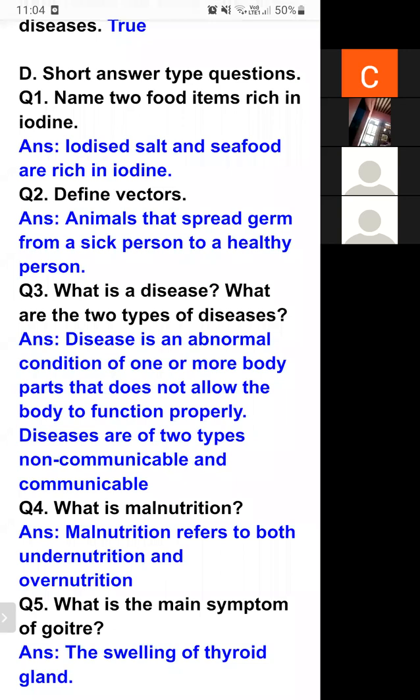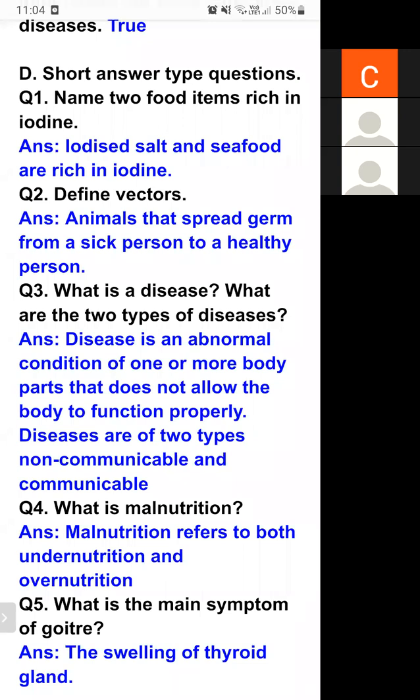The second is seafood, like fish and crab. They are also a rich source of iodine. So the 2 food items rich in iodine are iodized salt and seafood.